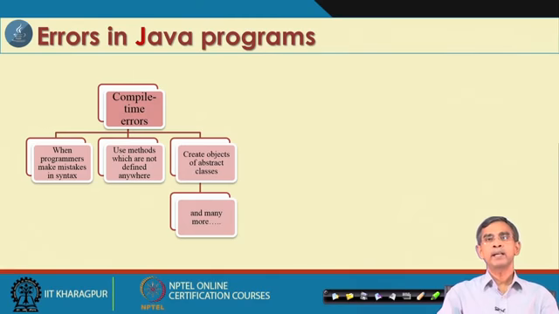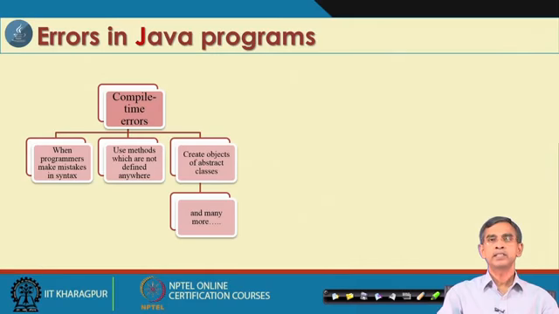The compile time errors are very easy, because it is not your headache to debug them. If you write some program which is not syntactically correct, that means not written according to the language specification, then it will report an error, and this error will be reported by the compiler, the Java compiler, javac itself. This is the compile time error.